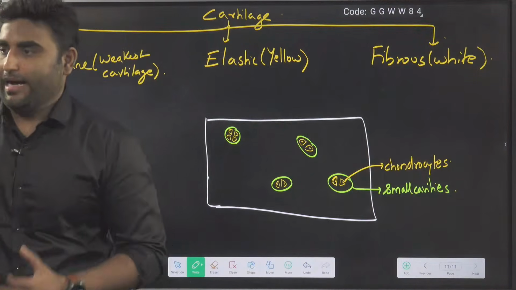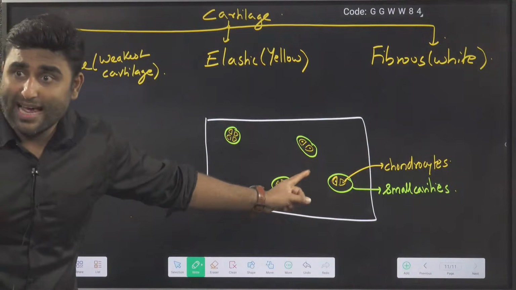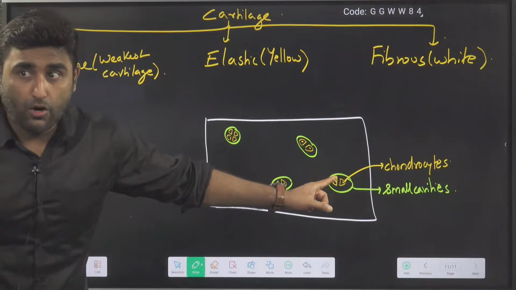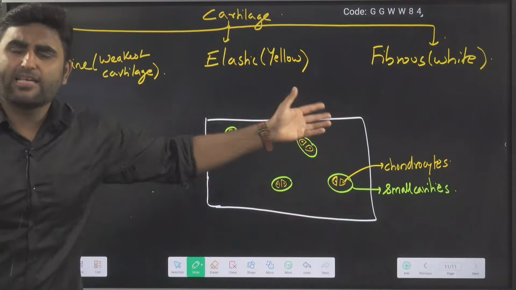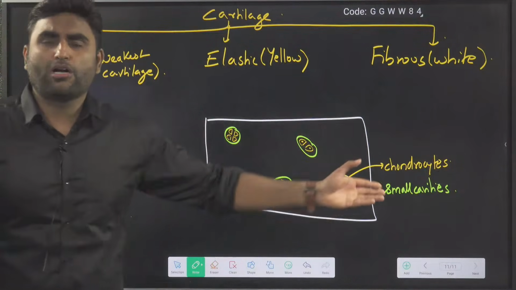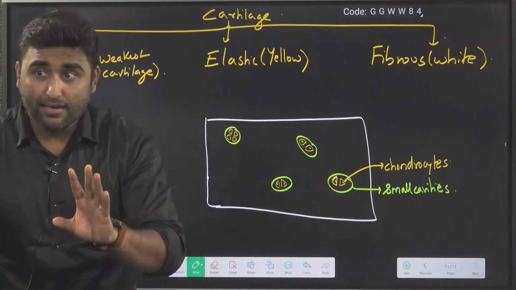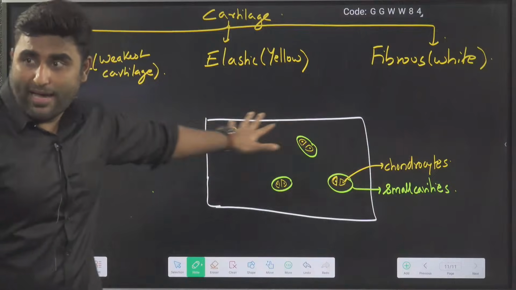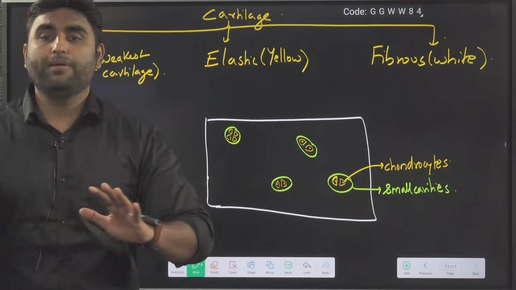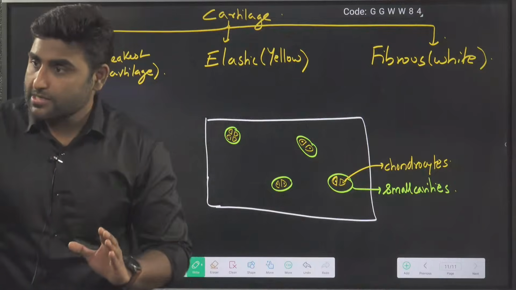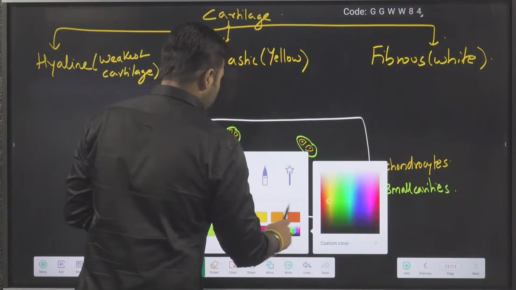Sudeshna, you are correct. I am coming to it. First, understand the structure. So in the small cavities, there are chondrocyte cells. And outside the small cavity, you tell me what will be outside. I told you tissue is made up of two things: cell and matrix. So the remaining whole space will be filled by what? The whole space will be filled by matrix. It will be filled with the matrix.